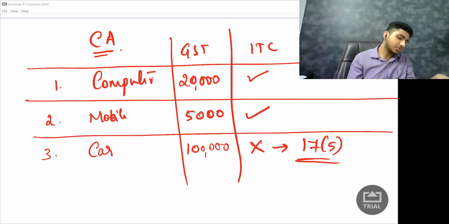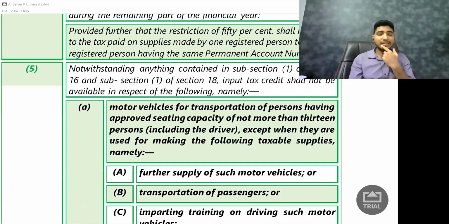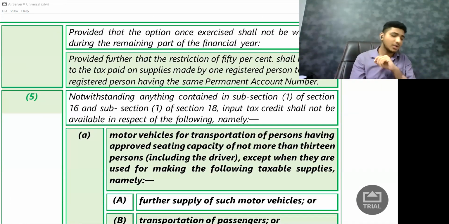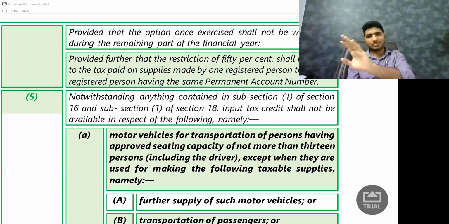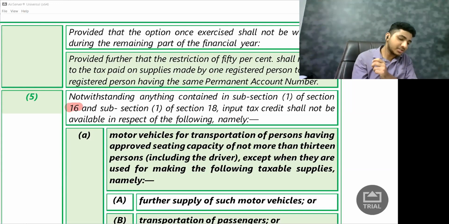Okay. So section 17(5). What are they saying? It starts with a very nice word. It says, notwithstanding anything contained. Normally for your examination purpose, reading like this is not important. But as a CS student, I want you to read like this. Notwithstanding anything contained in subsection 1 of section 16. So remember we spoke about section 16 earlier.